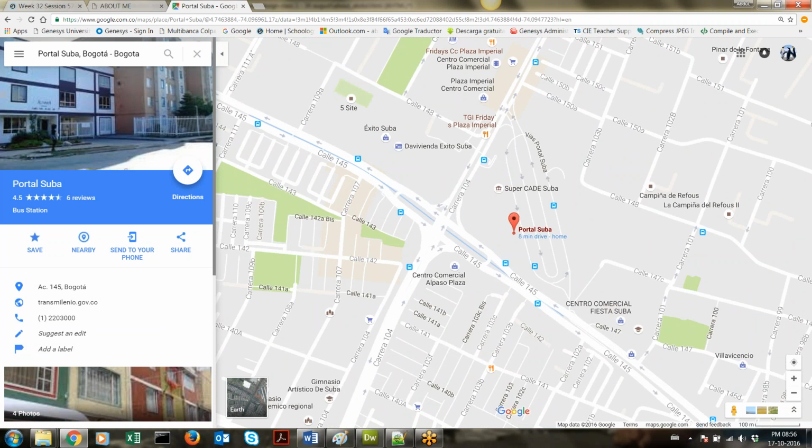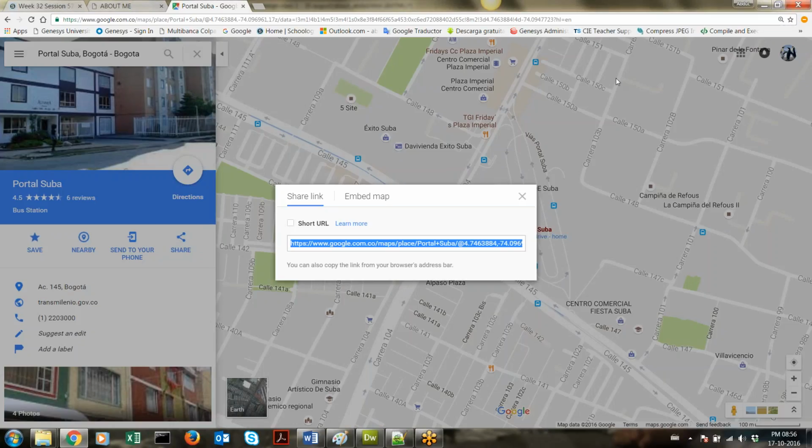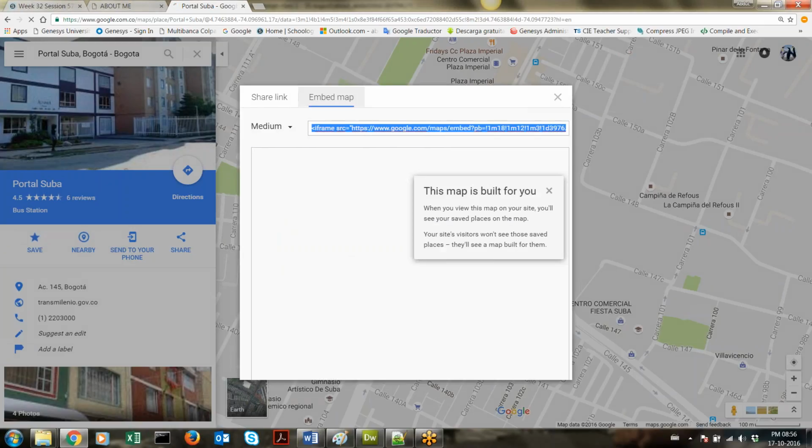Okay, so I will select this. Once you select this address, you will get all these options here on the left, right? Here you will have to click on share. So just click on share. If you click on share, you will get two options, that is share link and embed map. So we'll have to click on this link that says embed map. So click on embed map.